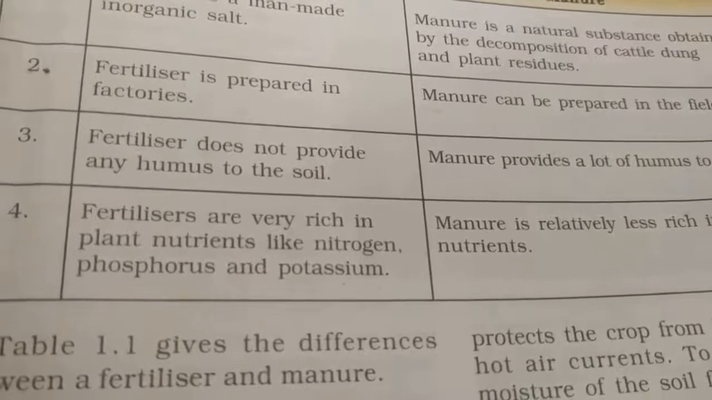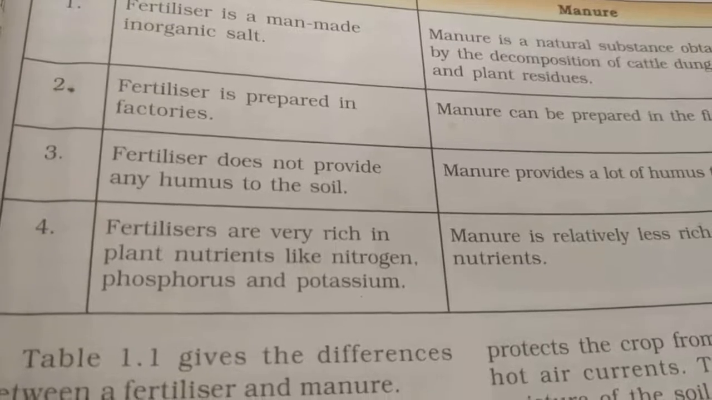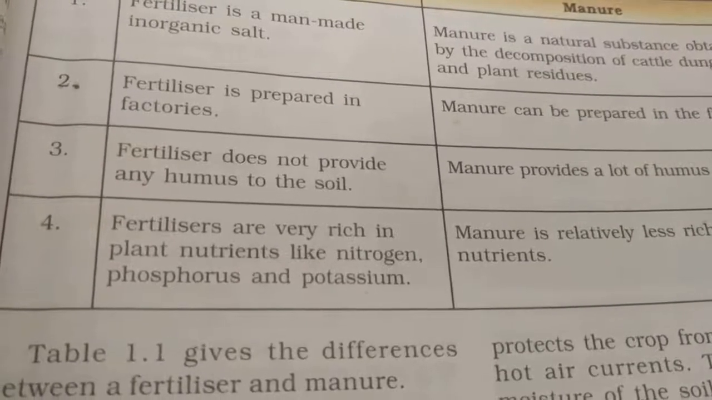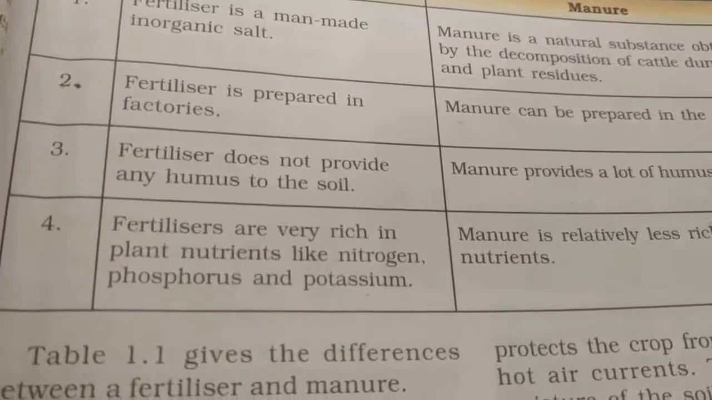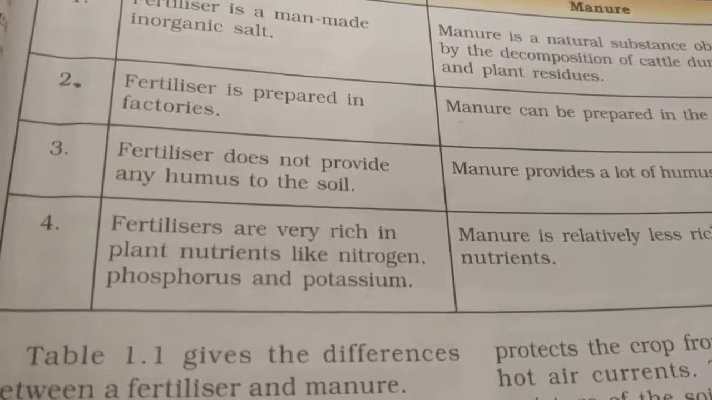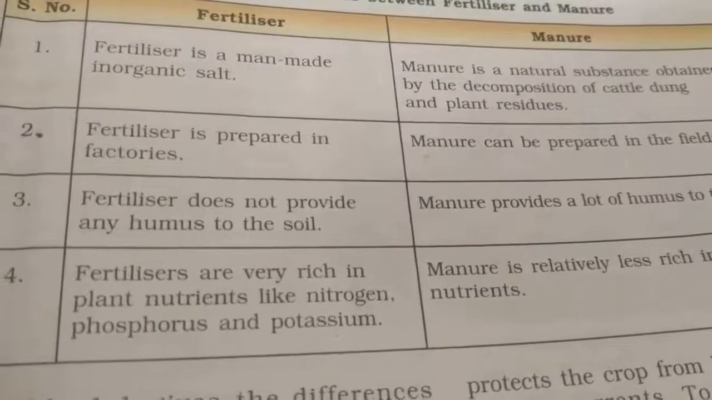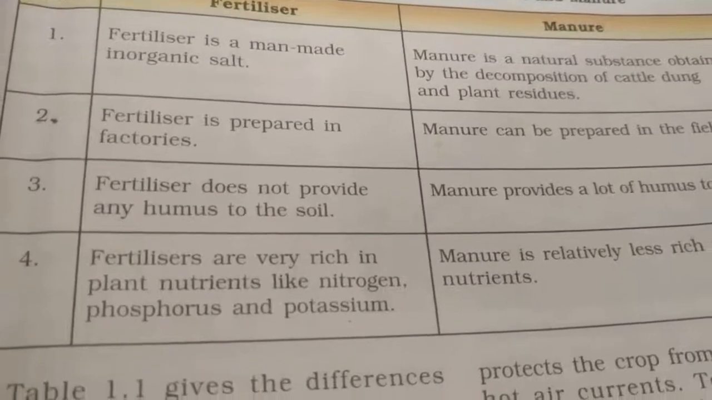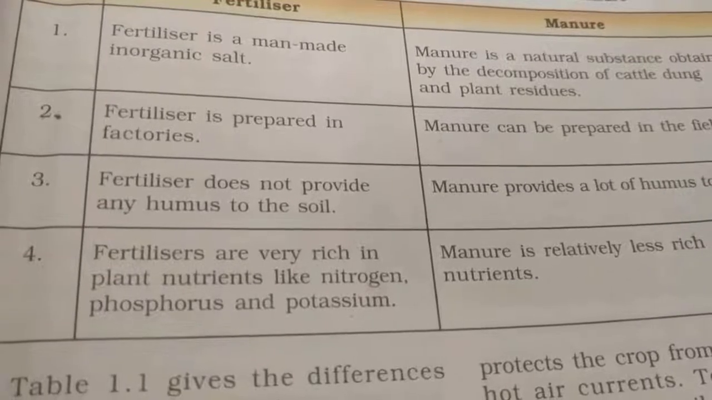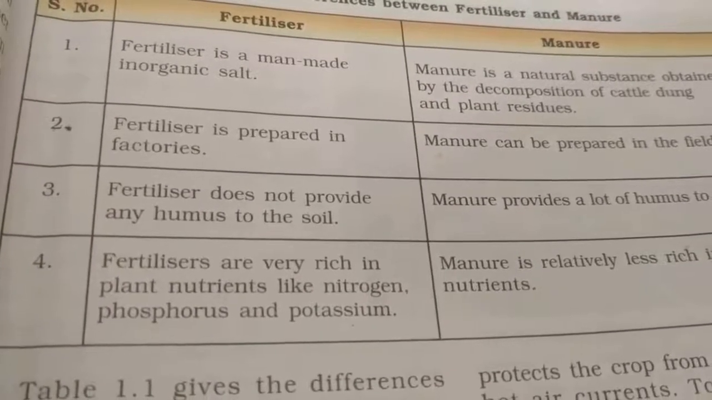large quantity in fertilizers, because they are prepared in factories, and they are chemical substances. So scientists add a lot of plant nutrients or chemicals into the fertilizer. And manure is formed by the decomposition of plant and animal waste, so it contains fewer plant nutrients. So these are the differences between fertilizer and manure.